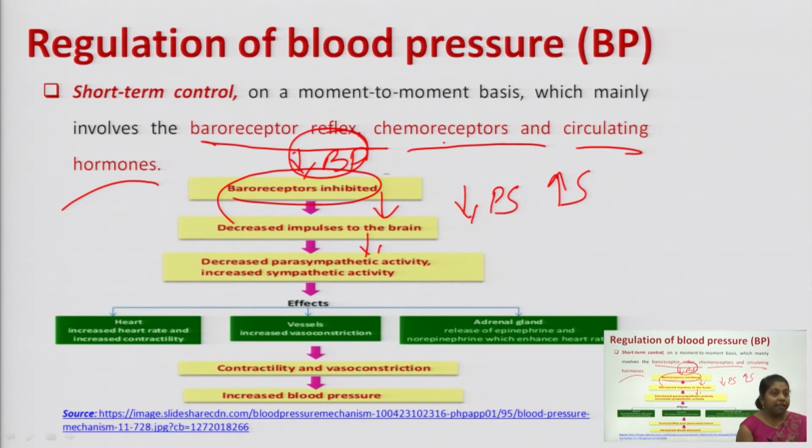Decreased stimulation of your brain causes decreased parasympathetic stimulation and increased sympathetic stimulation.